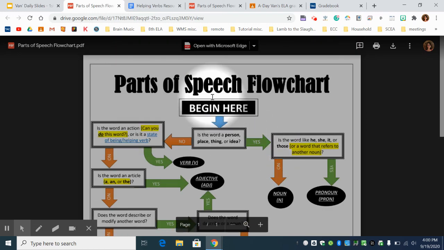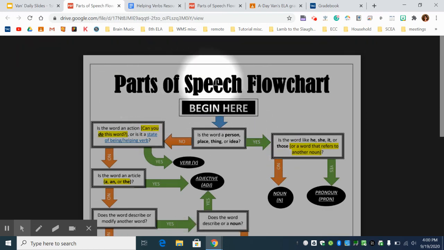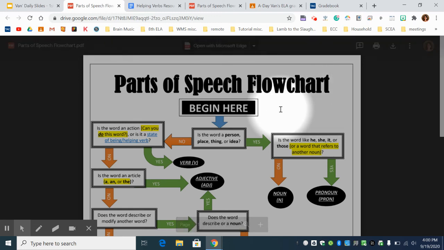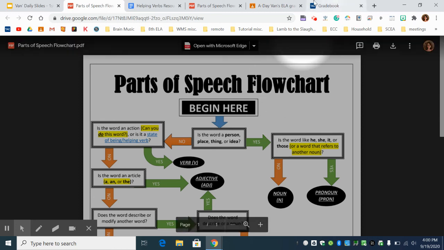So, that's just a quick overview of how we are going to be using the parts of speech flowchart. And this chart is designed to train your brain to ask what questions you should be asking when identifying one of the 8 parts of speech. More to come. Stay tuned.